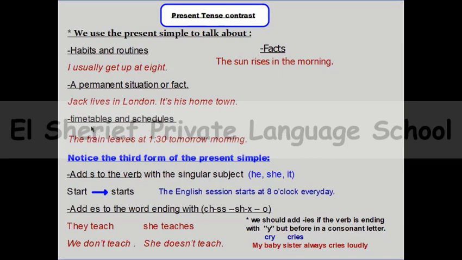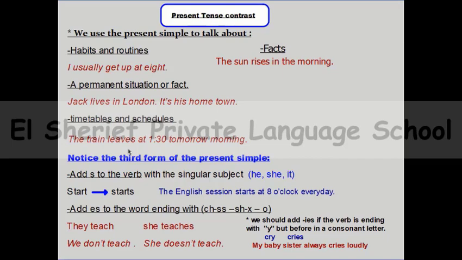So if you have a timetable or a definite plan with a timetable, this is present simple. We can say that the train leaves at 1:30 tomorrow morning. If there is a specific time, if this is a timetable, you need to use present simple. So you know that the school bus comes to you every day at 7:30. You can say the bus arrives at 7:30 every morning. So this is present simple because this is a timetable.